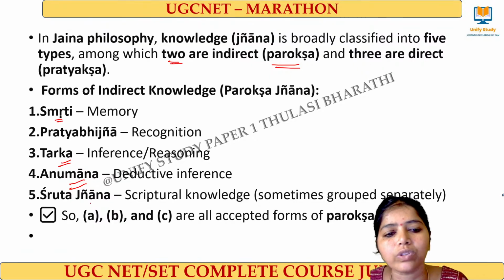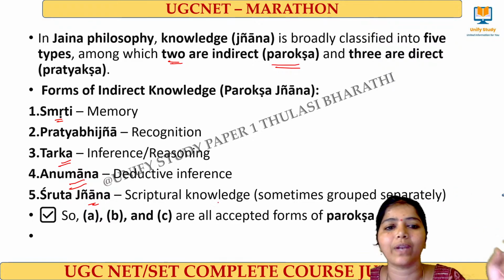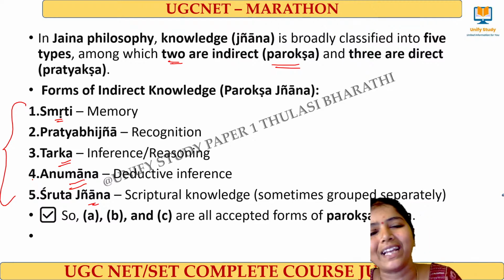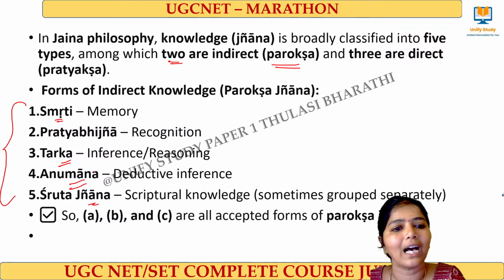And we have Shruta jnana, which means knowledge through scriptures. These are all different forms of indirect knowledge, because they are indirect ways of getting knowledge. Here, according to the question, option D is the right answer.